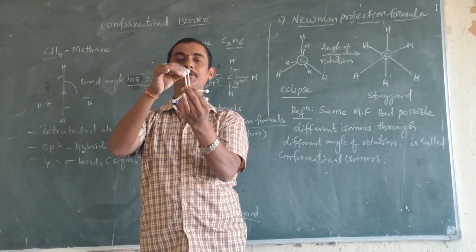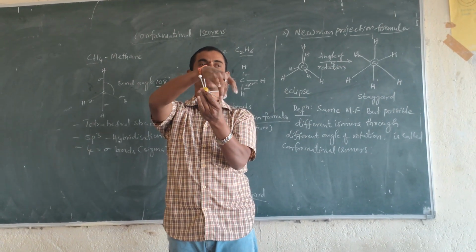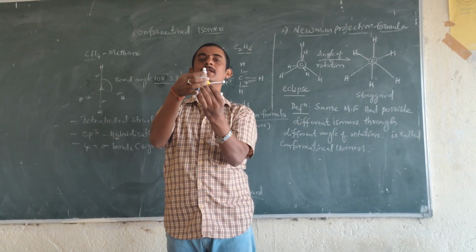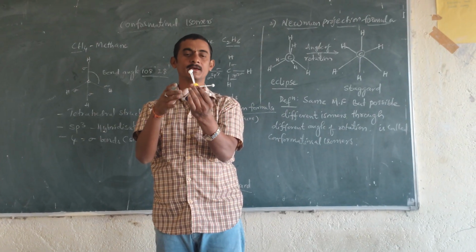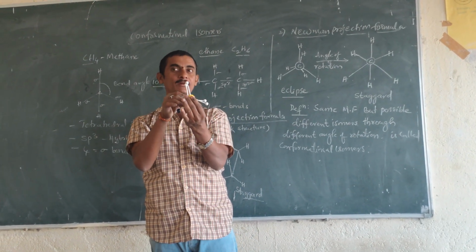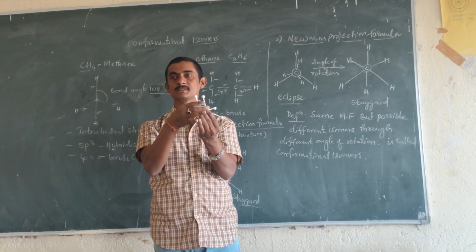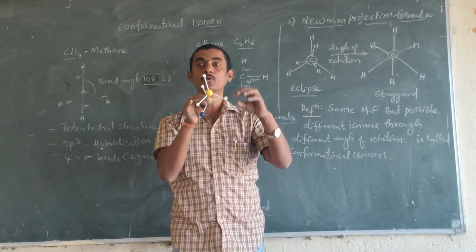Three hydrogens here, and here also three hydrogens are there. These three hydrogens are exactly at the back side of each other, so the hydrogens may get repulsions. That is why this structure has more energy.